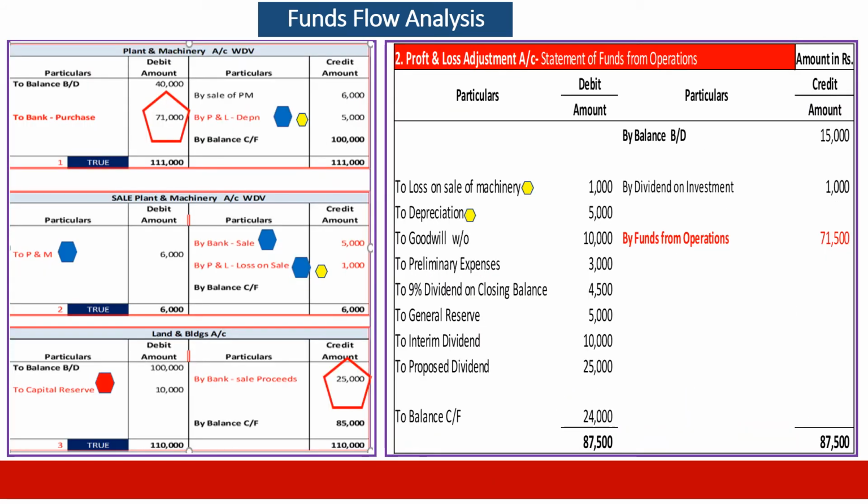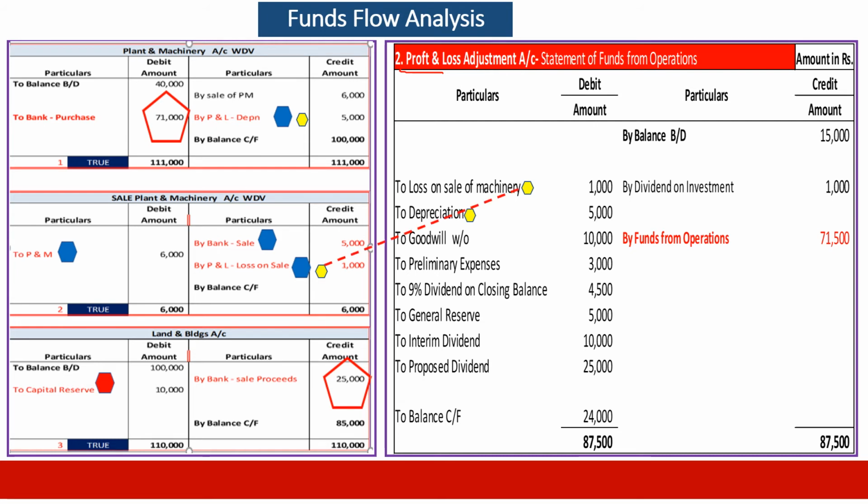Now we are going to the second statement. The second statement under cash flow is nothing but the removal of non-current items, non-operational items and non-cash items. Second, the removal of cash items belonging to investment and finance. The same logic we will be applying here. First, we will take from the ledger accounts which we prepared. Let's have a look at it.